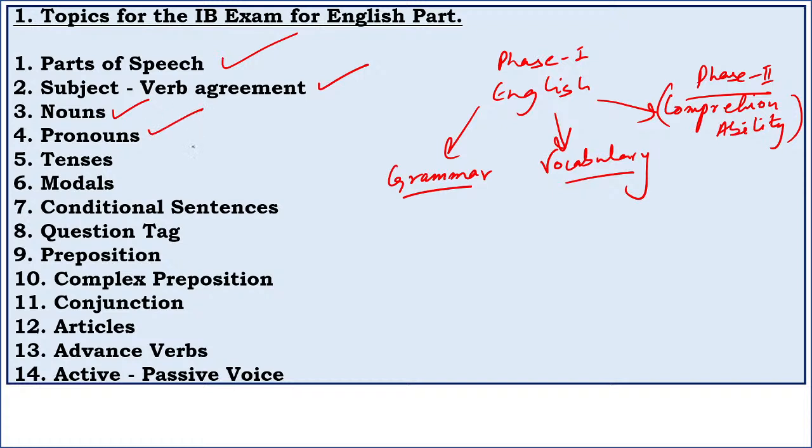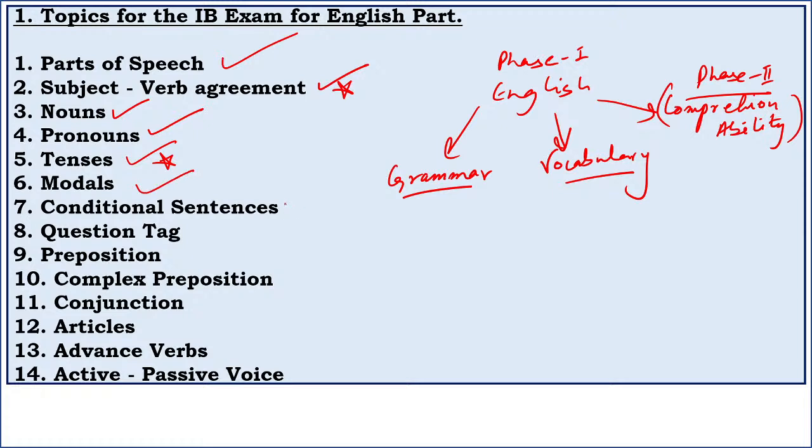Then we should also pick up pronouns. Tenses is a must. This is quite important, guys. So I'll star or mark the topics which are really, really important for this paper. Number 1, subject verb agreement. Number 2, tenses, which is very, very important. You should look into that.